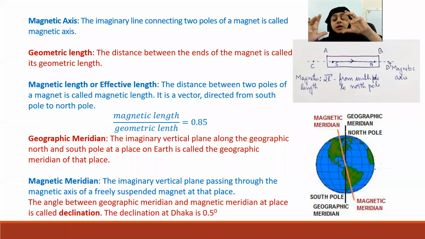Teacher? What? How can there be a difference? Because whenever we choose a geographic meridian, 11.5 degrees will be away from the magnetic meridian, right? Yes, but that is not the meridian. That is the difference between the two axes.